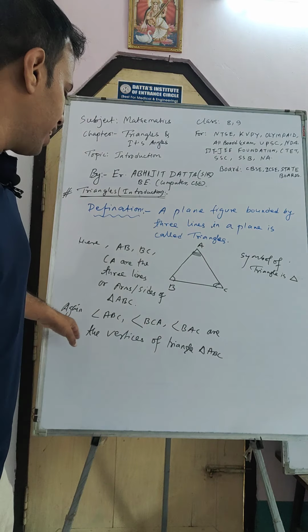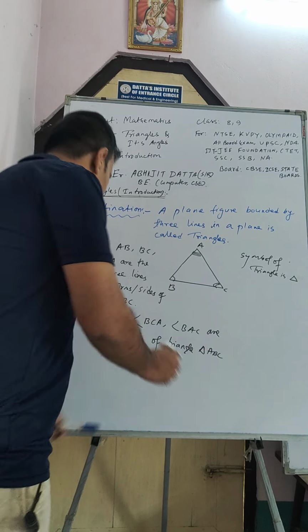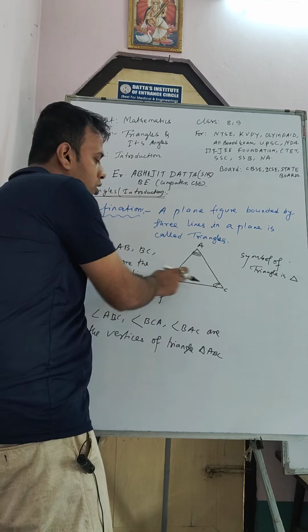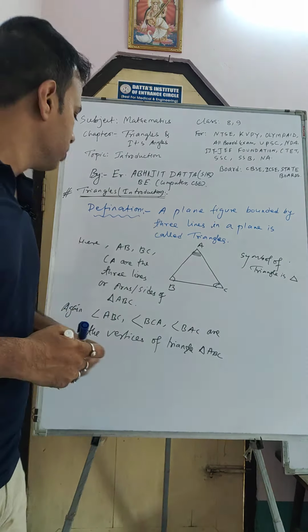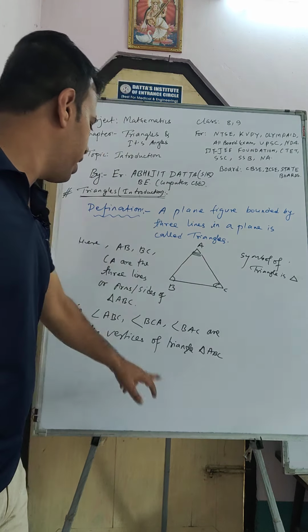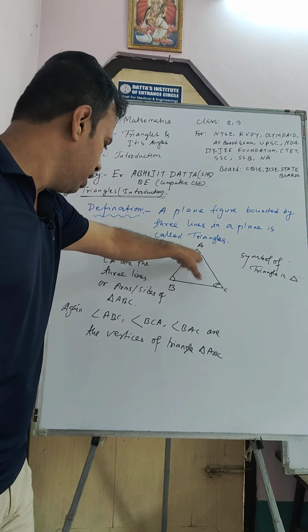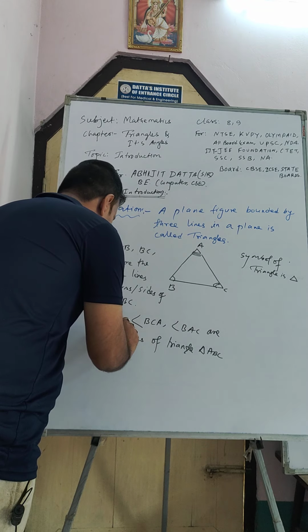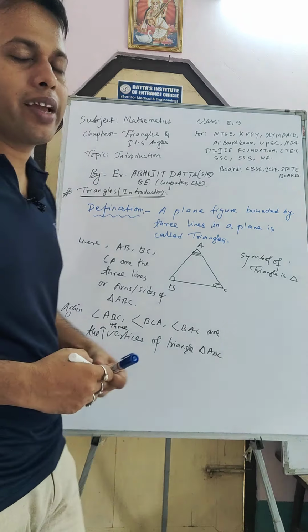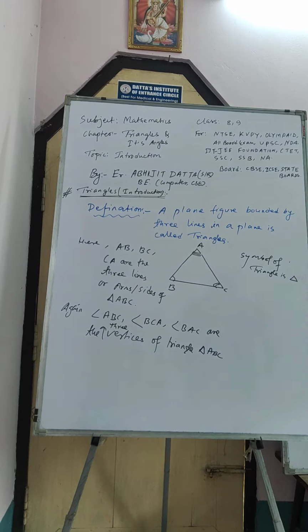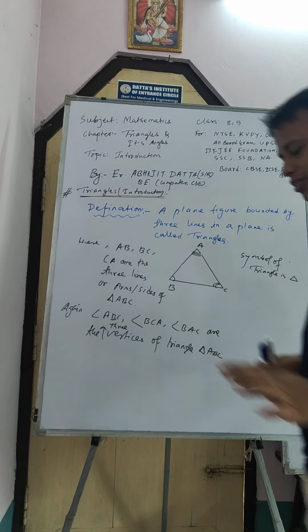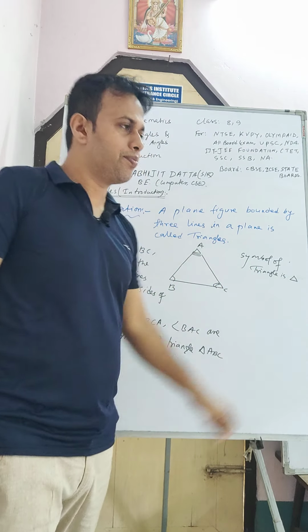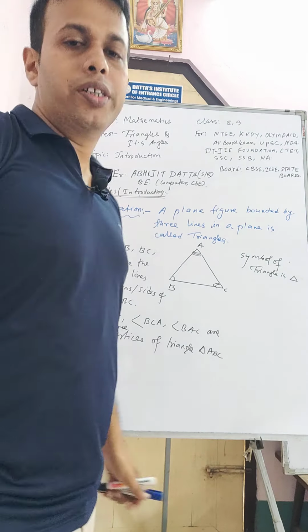Angle ABC means which angle? This angle ABC, the middle letter is the angle. And BCA, this angle, and BAC, this one, are the three angles of triangle ABC. So this is the basic fundamental of a triangle, and this triangle is denoted by this symbol, delta. So take a screenshot.